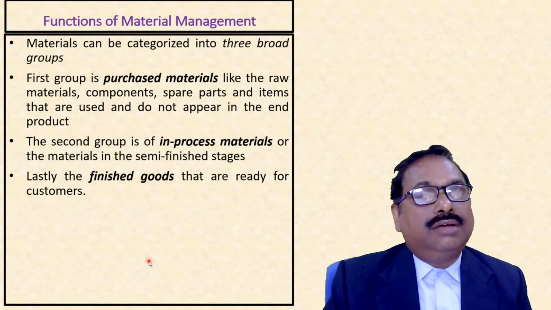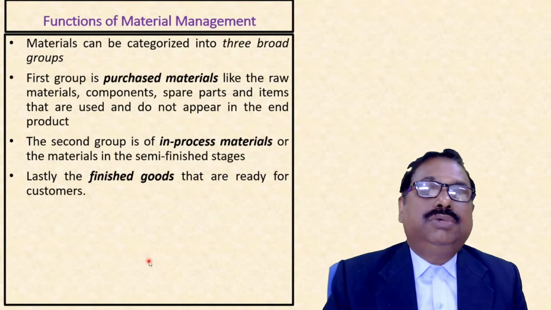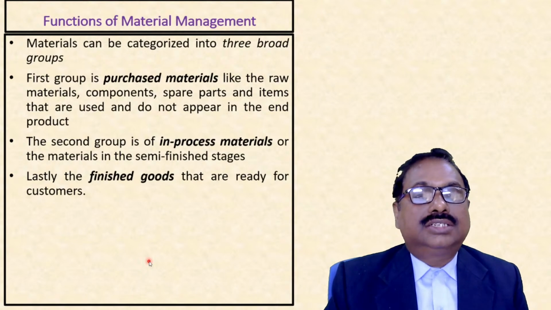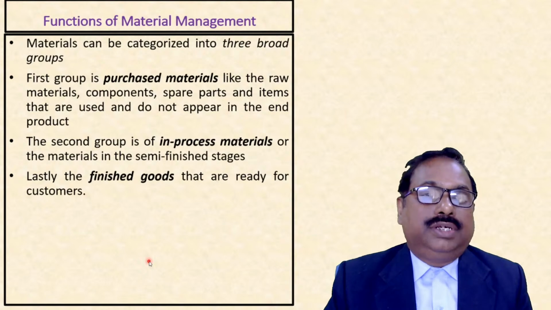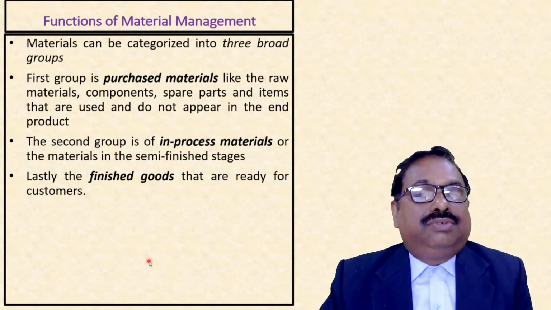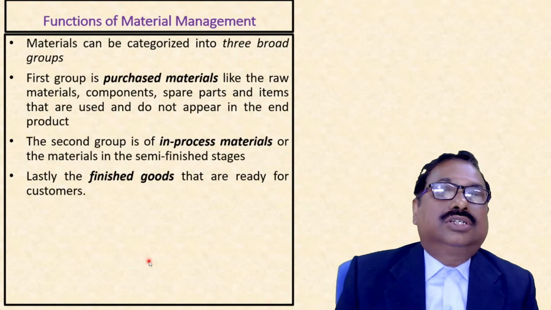Then we have the second group. It is in-process materials, or semi-finished stage materials, work in process or work in progress, WIP. And lastly is the finished goods. This is the final product that is ready for customers.